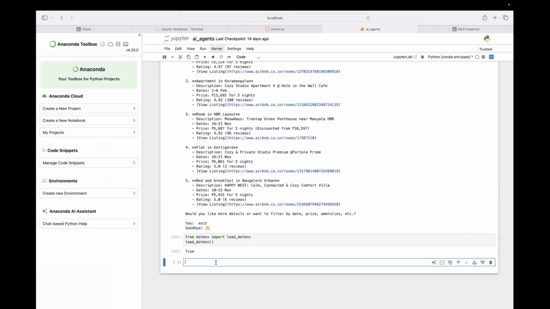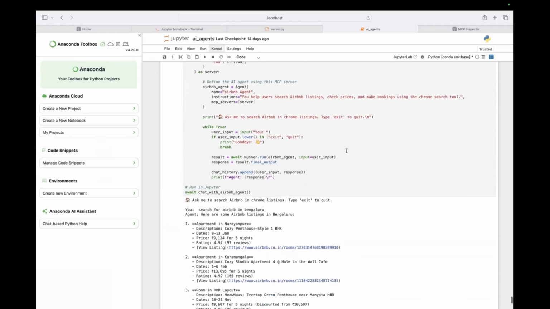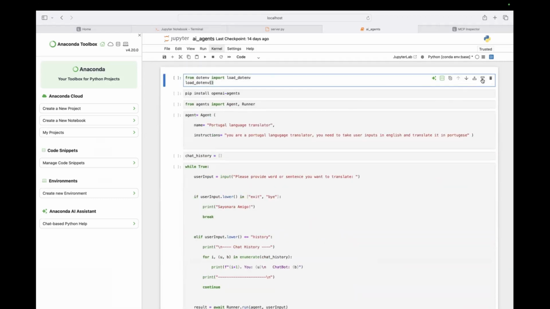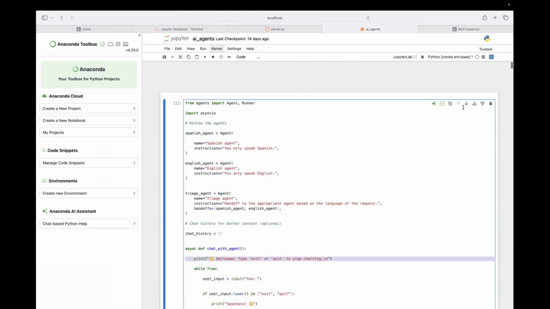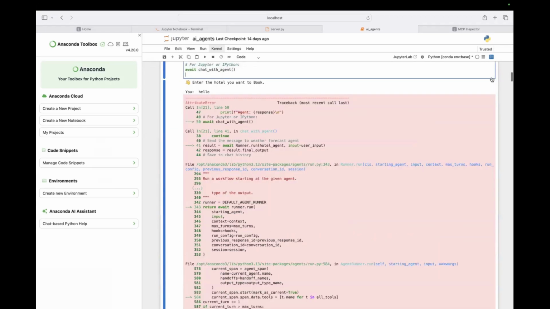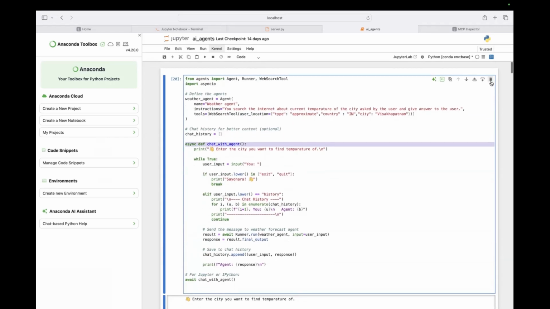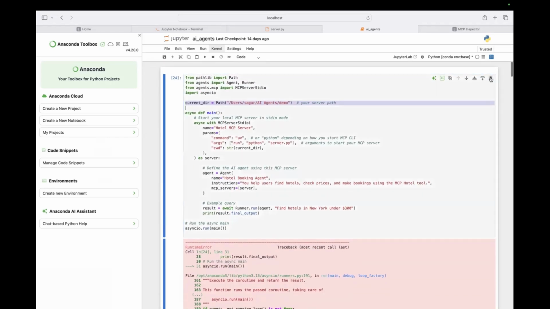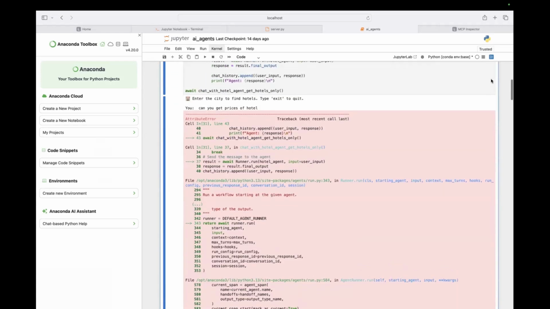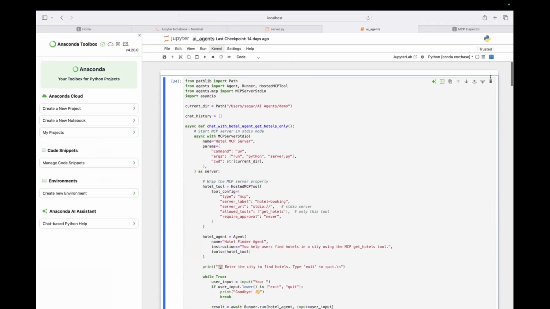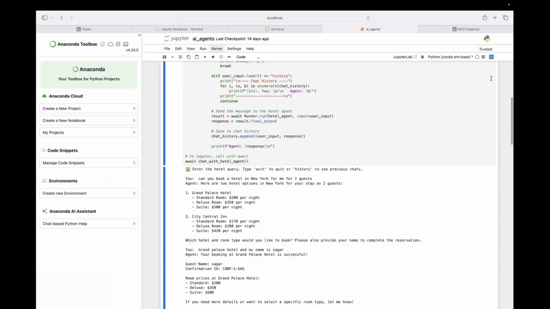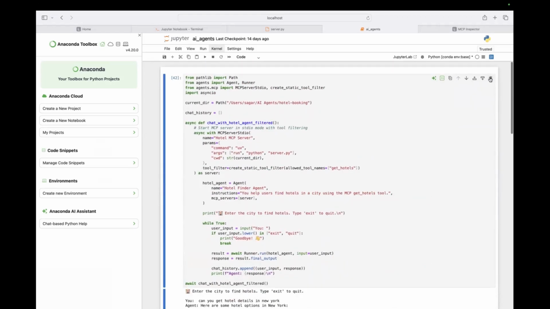Okay. So once this is done, maybe let me clear a few cells. That's better, I guess. Sorry about this. I should have cleared earlier.